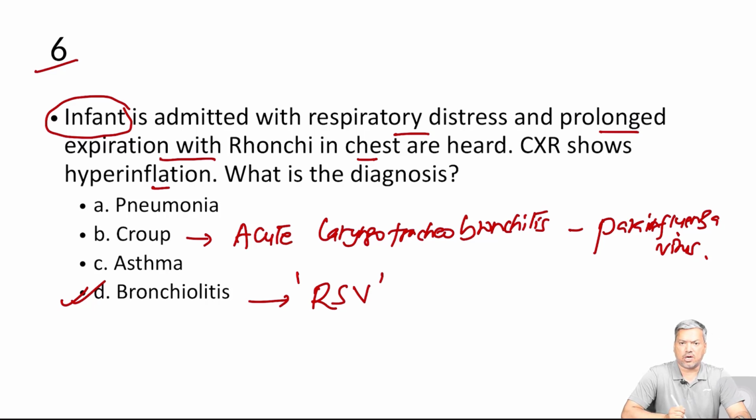Pneumonia is the inflammation of the lung parenchyma. It is caused by viruses, bacteria, and some other atypical organisms as well. And in pneumonia, the presentation is not like that. Mainly when we auscultate, there will be crackles in the lung, and the baby will be having high grade fever if it is a bacterial type of pneumonia. So this is a pretty simple type of case.